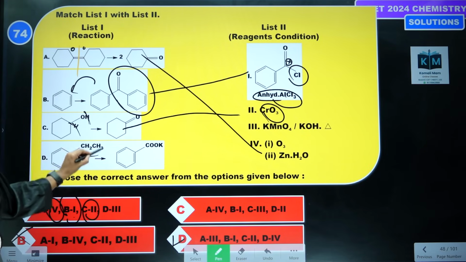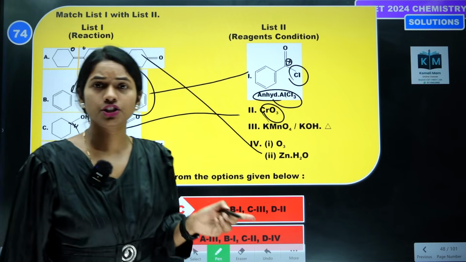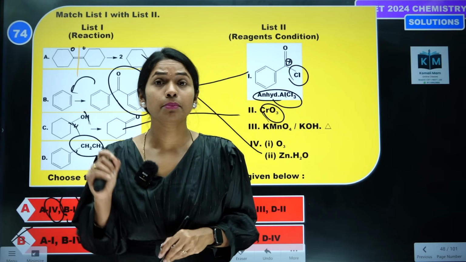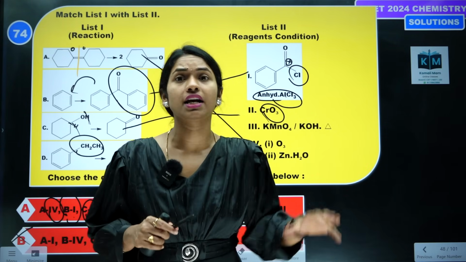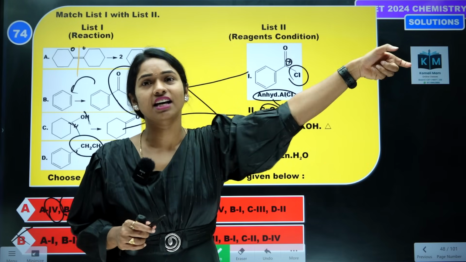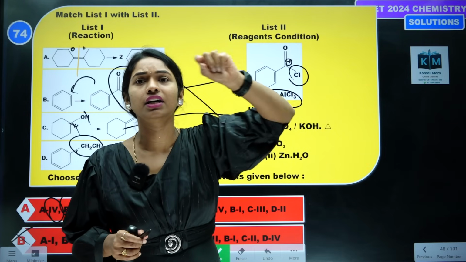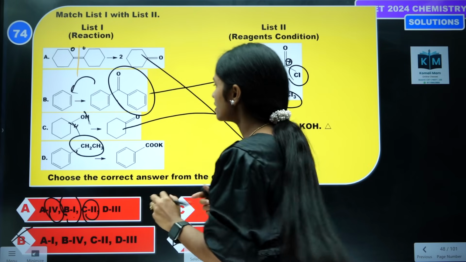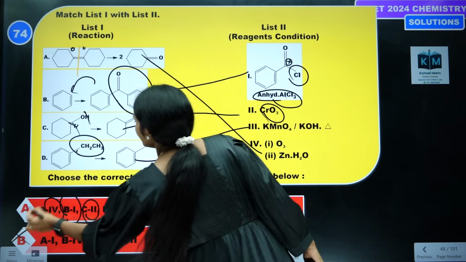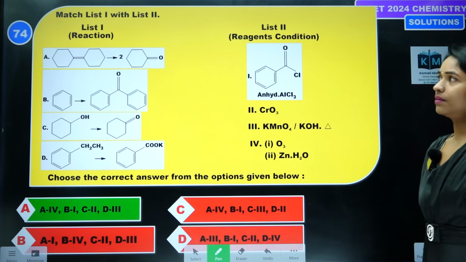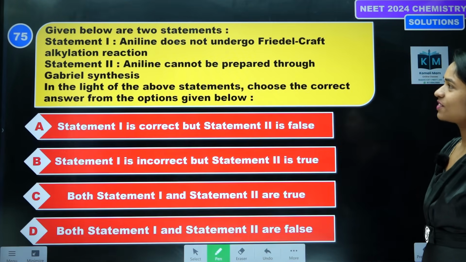Next, whatever group is connected to the benzene ring, if we add KMnO4, in acidic medium or alkaline medium, the entire group which is directly connected will be converted into a COOH group. So this is option 3. Then A is the correct answer. Let's see the next question.